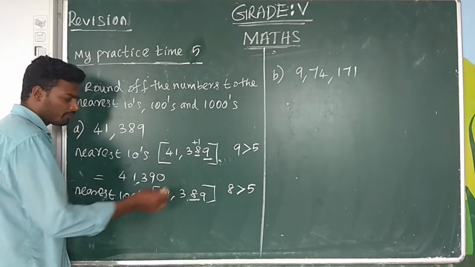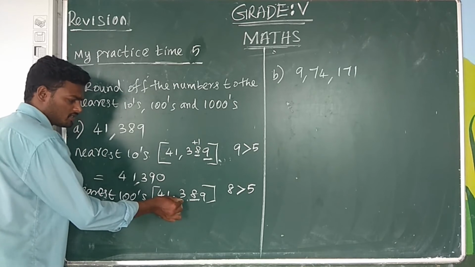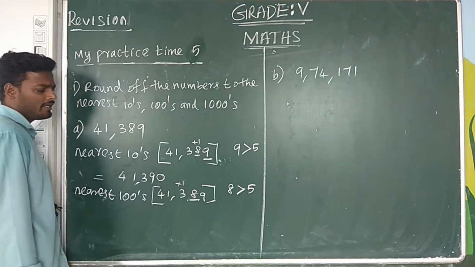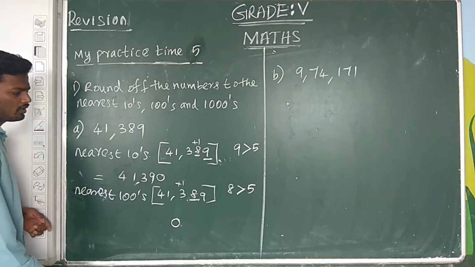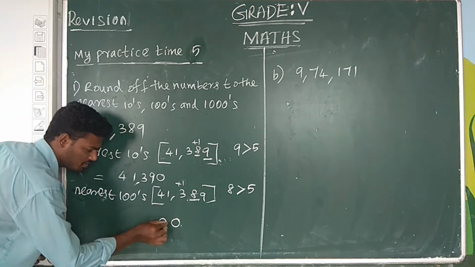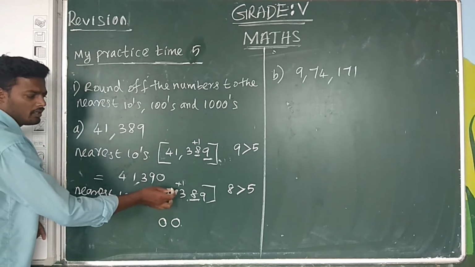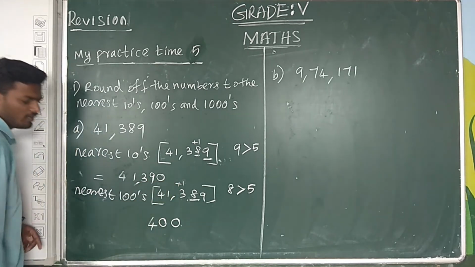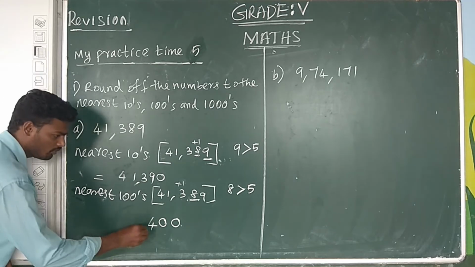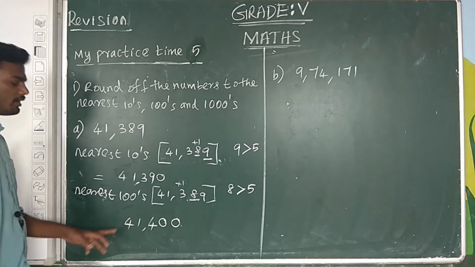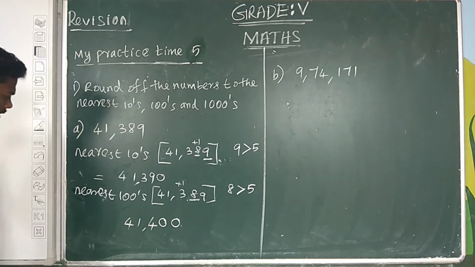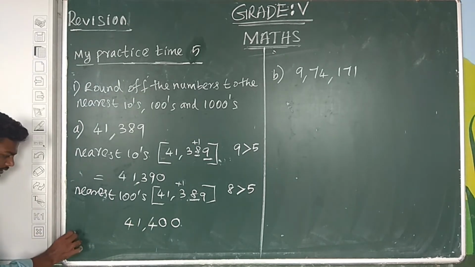So in the hundreds place we add 1. The ones place value is 0 and the tens place value is also 0. Next, adding 1: 3 plus 1 is 4, then 1, 4. Therefore 41,400.